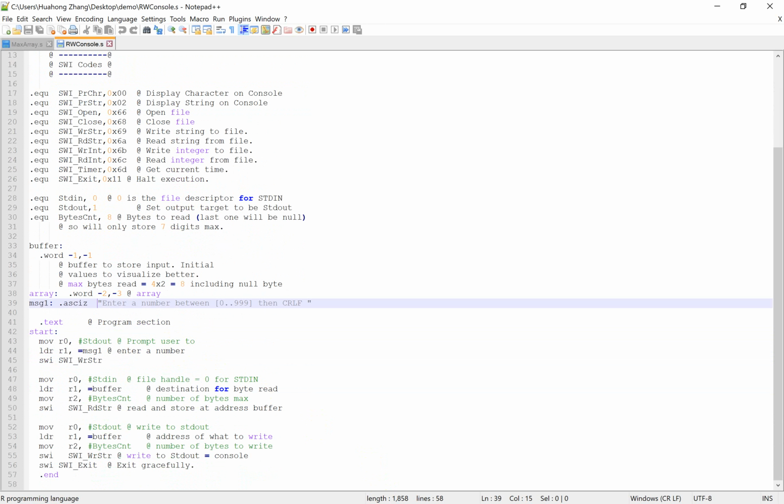Okay, we can see the memory if we choose to watch memory here. Because the buffer starts from 103C, let's locate it to 103C.